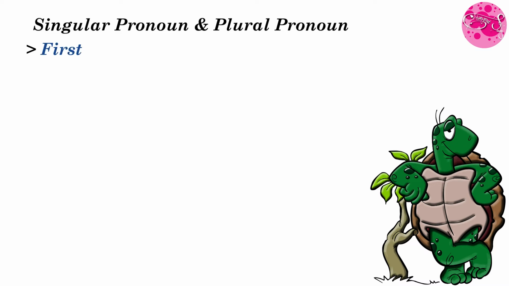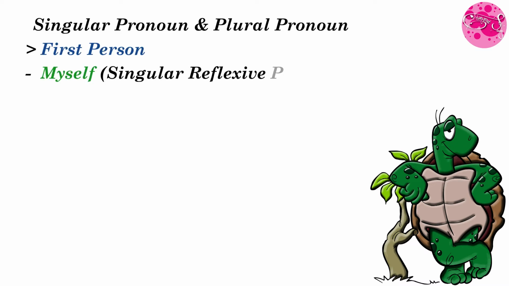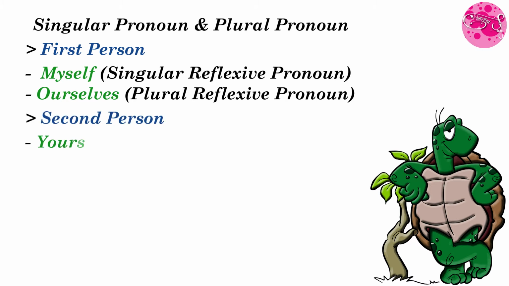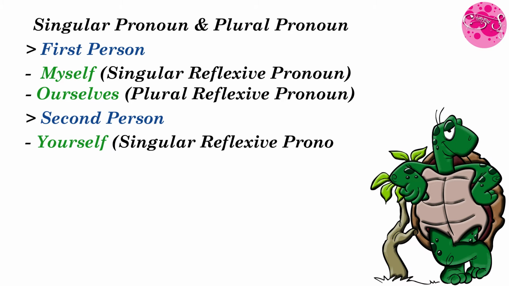Like first person, myself. Singular reflexive pronoun is myself. Then plural reflexive pronoun will be ourselves. And if there is a second person, then singular reflexive pronoun is yourself.